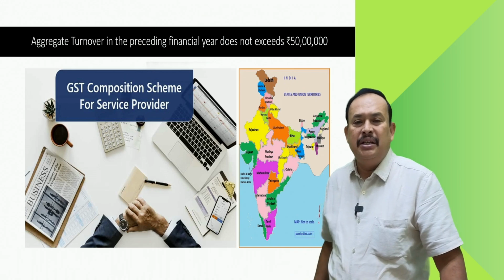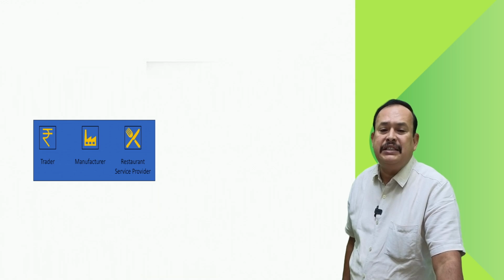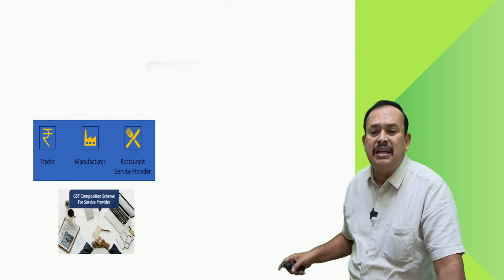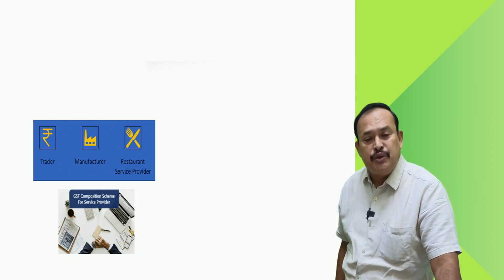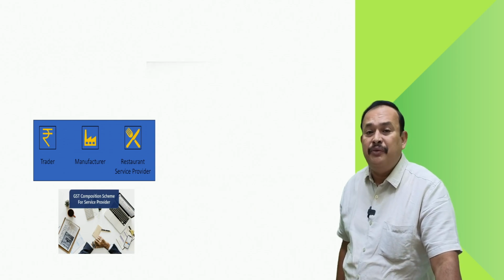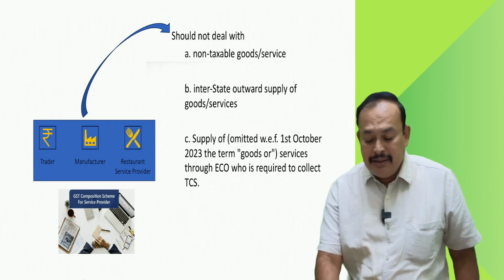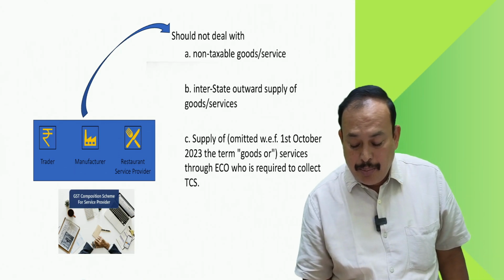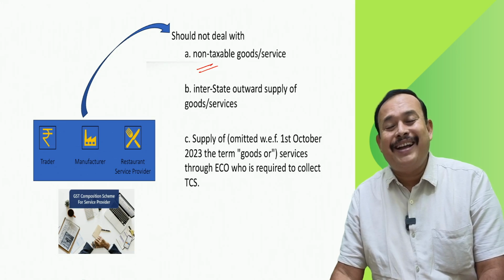Further, my dear friends, what are the conditions a composition taxpayer should satisfy? I mentioned here trader, manufacturer, restaurant services as the first group. Second group, I am mentioning service providers providing services other than restaurant nature. They should satisfy further conditions. They should not supply non-taxable supplies. That is important to note. Non-taxable goods and non-taxable services should not be supplied.